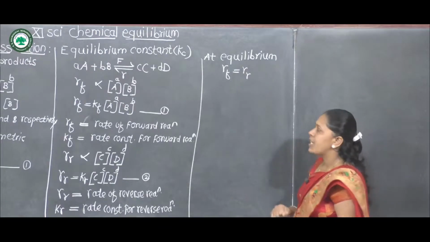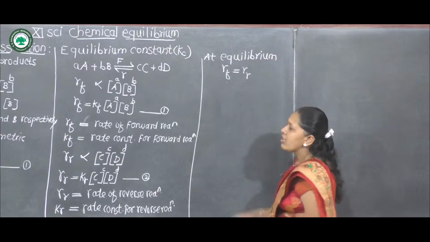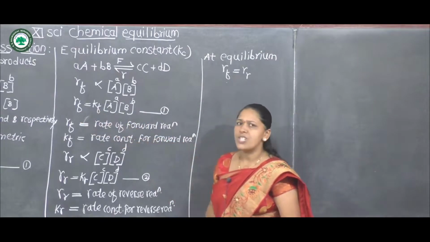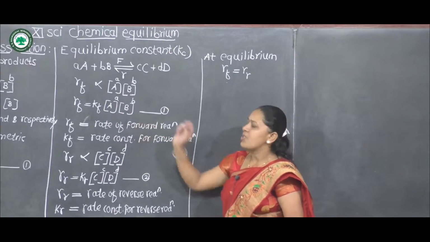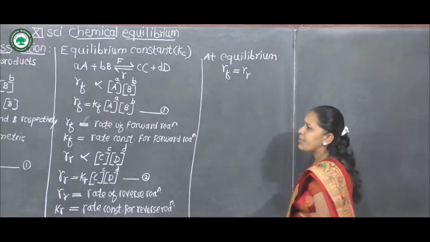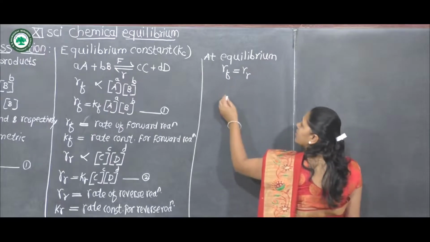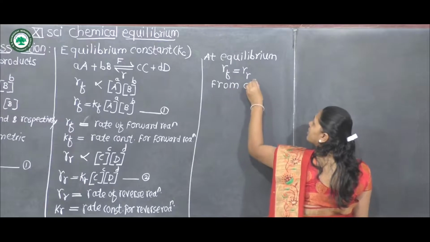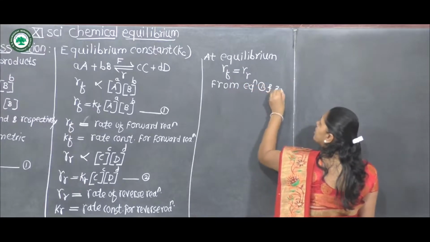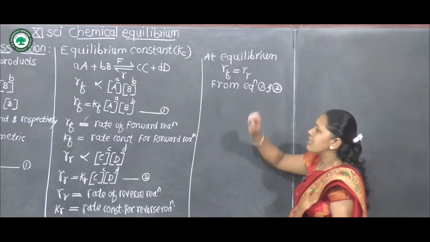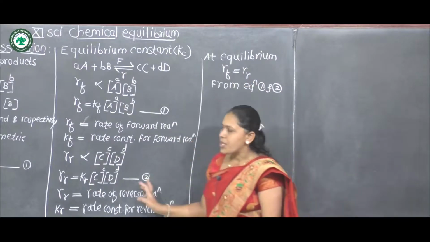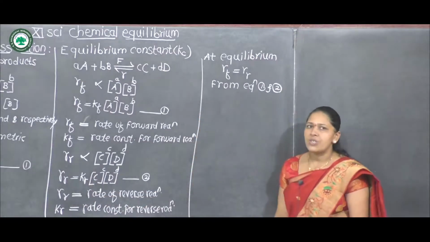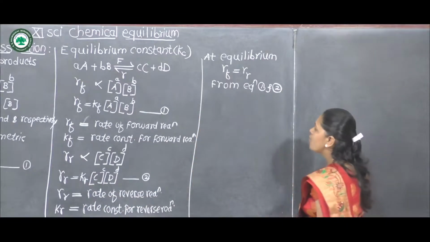Then from equation 1 and 2, we substitute here the value of Rf. Value of Rf is equal to Kf into concentration of A raised to a into concentration of B raised to b. What is the value of Rr? From equation 2, Rr is equal to Kr into concentration of C raised to c into concentration of D raised to d.